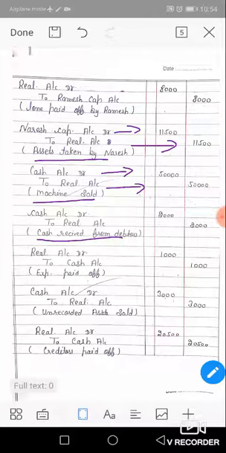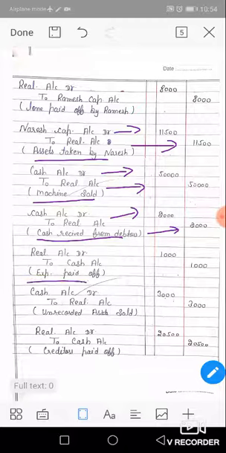Next, the balance debtors realized at 50%. Balance debtors: total debtors in the balance sheet are rupees 9,000. You just see in your balance sheet the total debtors are 9,000, and Naresh purchased debtors of 5,000 for 4,000 rupees. So total debtors of the firm are reduced by 5,000. 9 minus 5 is 4. 4,000 realized at 50%, that is 2,000 realized from debtors. Cash account DR to realization account, amount received from debtors, rupees 2,000.